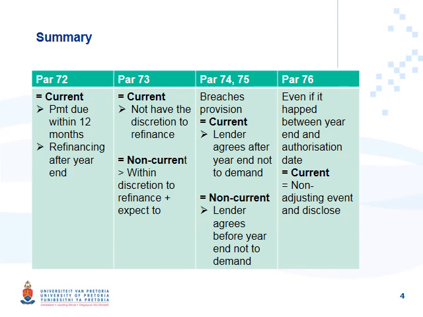Paragraph 76 says we have classified these liabilities as current and it happened between year end and authorization date. It is a non-adjusting event and therefore we disclose it in terms of IAS 10 as a non-adjusting event. In the next slides, we'll be looking at an example and the solution.